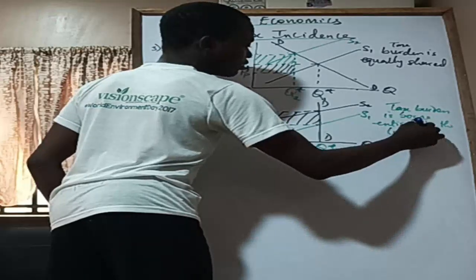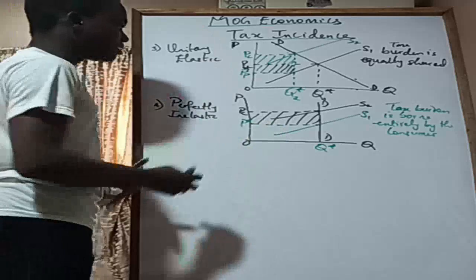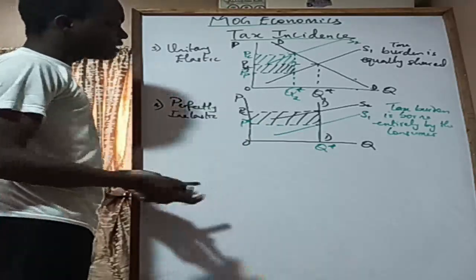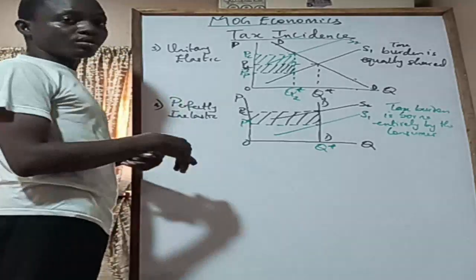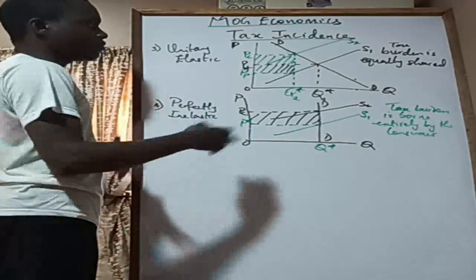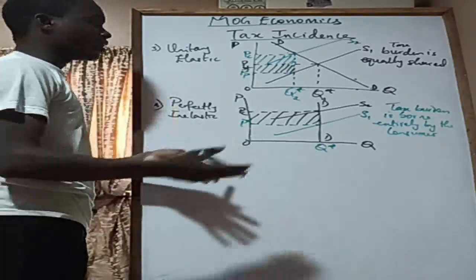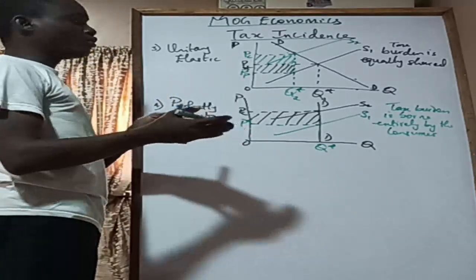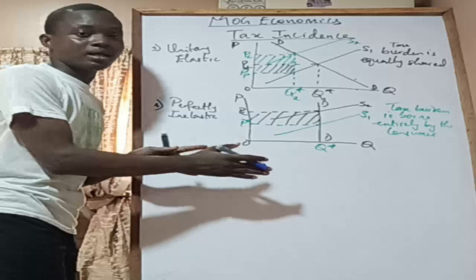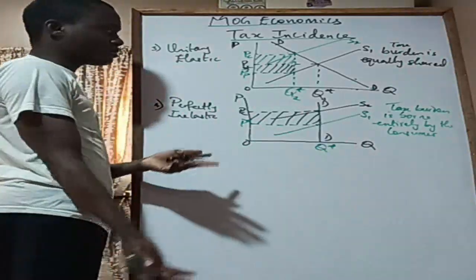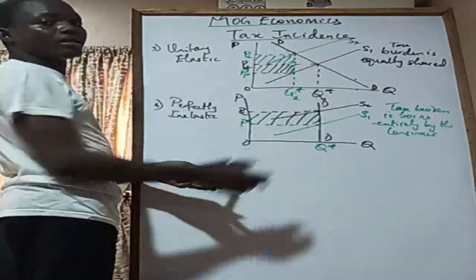Now I think I'm just figuring out something here. Whenever you have a tax with a perfectly inelastic demand curve, I can't see a deadweight loss. So that means there's no deadweight loss. In case you have maybe an objective question asking: tax is imposed on goods with different price elasticity of demand, in which of the following would you not have a deadweight loss? Of course, this one. I'm just realizing it now. The quantity demanded is the same as the equilibrium quantity in the market, and we don't have any triangle left. So there's no deadweight loss.